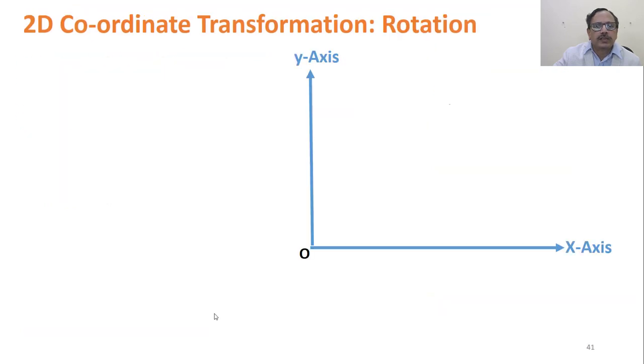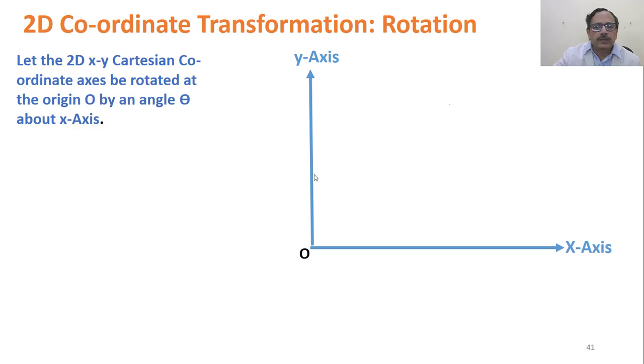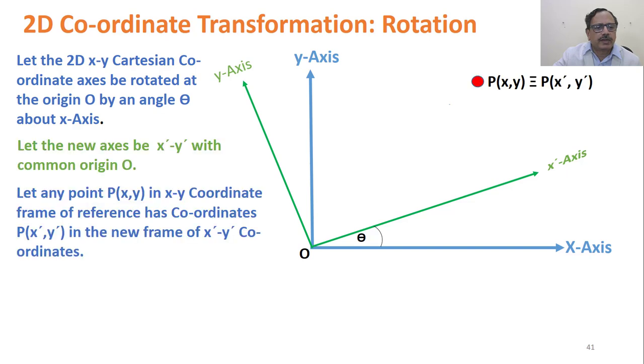Now let's see the rotation of coordinate axes. If we take this coordinate axis xy with origin O and we rotate it by an angle theta, the new axes become x dash, y dash. Point P has coordinates x, y in the xy frame and x dash, y dash in the new frame.